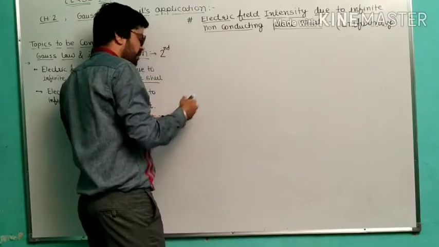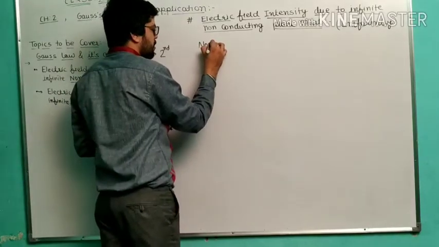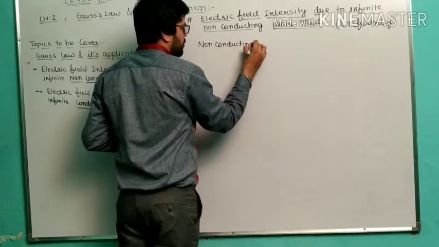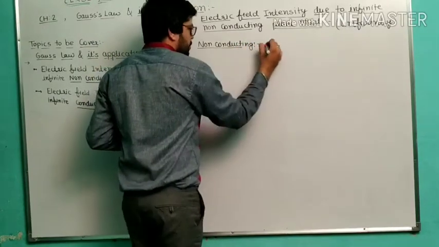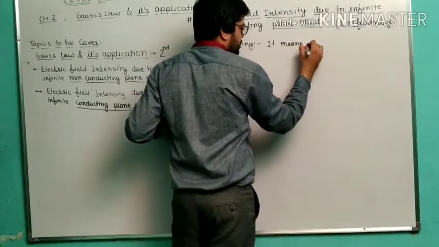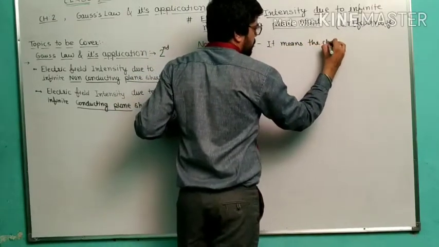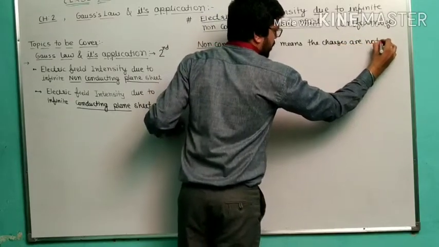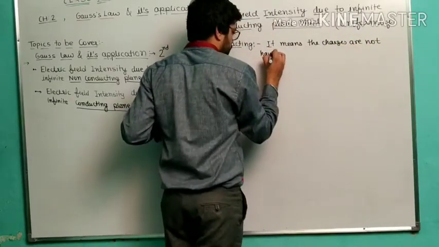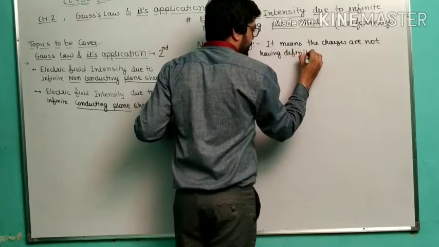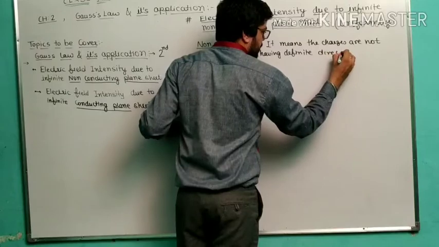Let's try to understand what we mean by non-conducting. Non-conducting means the charges do not have a definite direction.